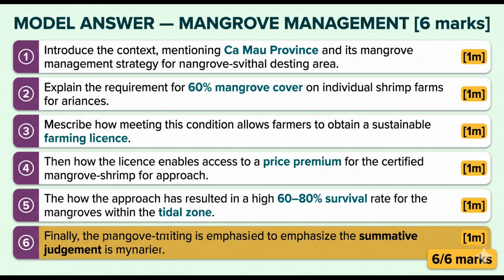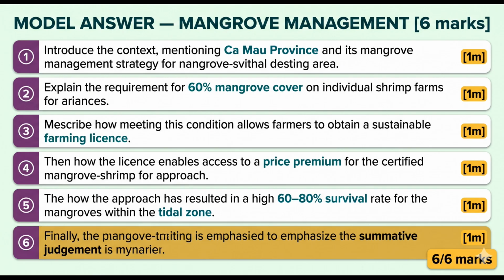1 mark. Step 3. Mangrove cover has stabilized or increased within participating farms. Farmer incomes rose from certified organic shrimp. Evidence of effectiveness. 1 mark. Step 4, however, success depends on sustained premium export market access. If prices fall, the incentive to maintain cover weakens. Limitation developed. 1 mark.